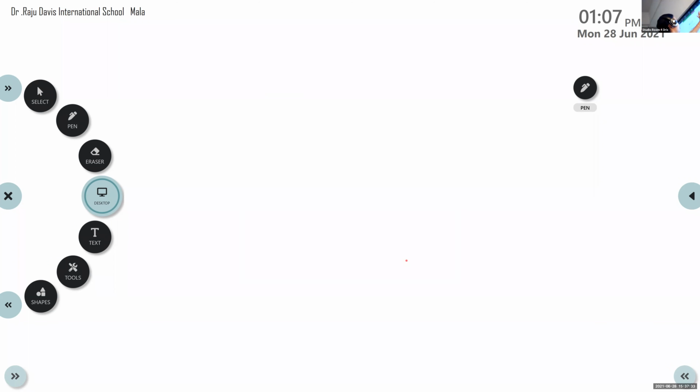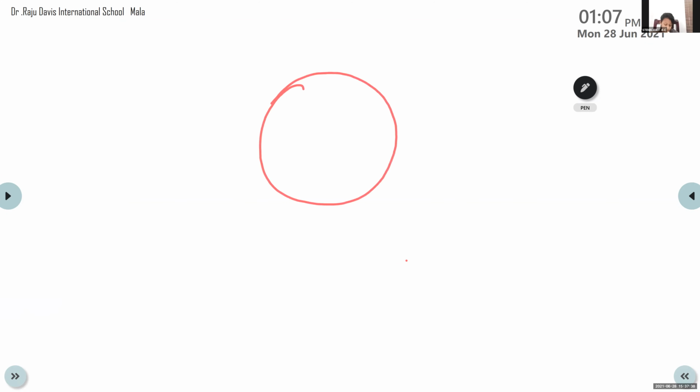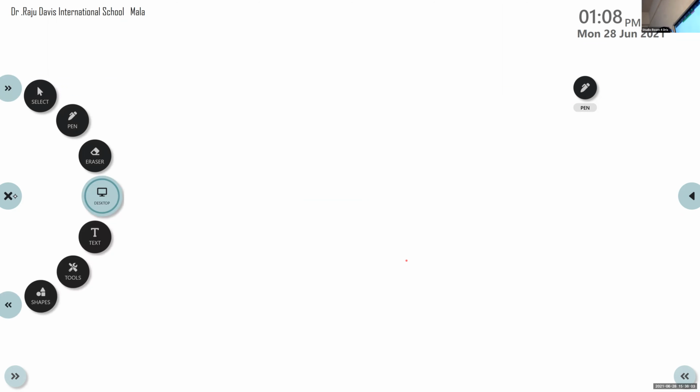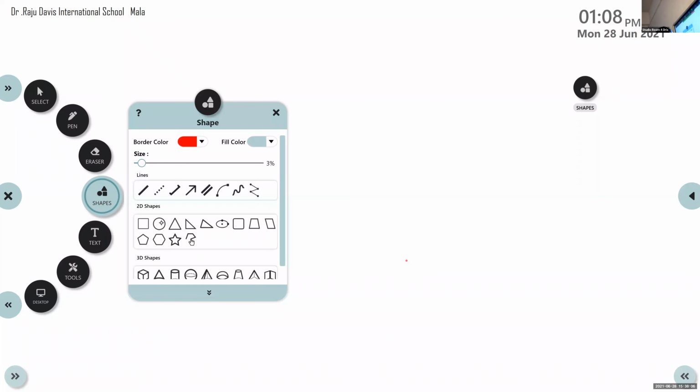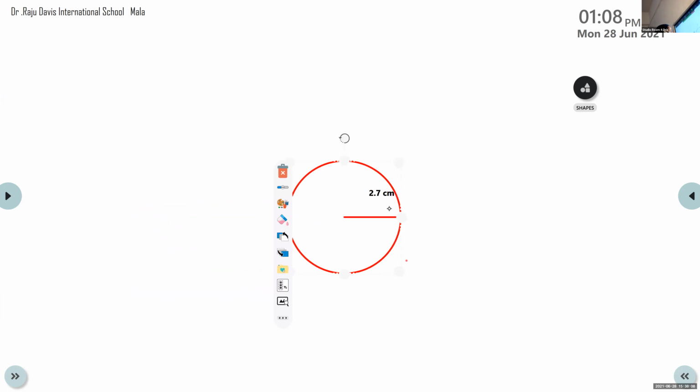Okay, so children, I will draw one figure. I am also drawing one rough figure. Can you see the board? Yes, ma'am. Okay. Now, children, I will... No, let me take another one. Okay, now I will take another figure from here. Okay, so this is a figure of a circle.